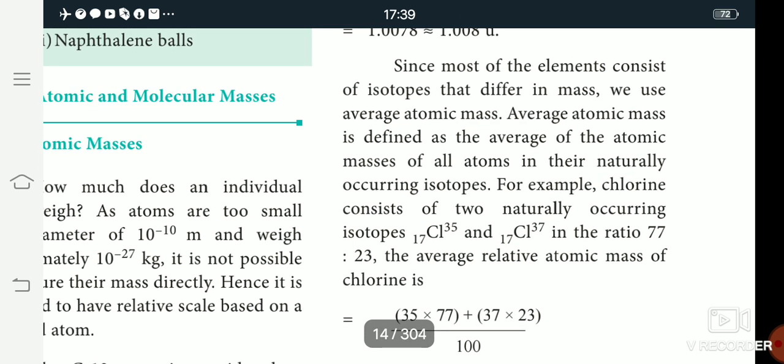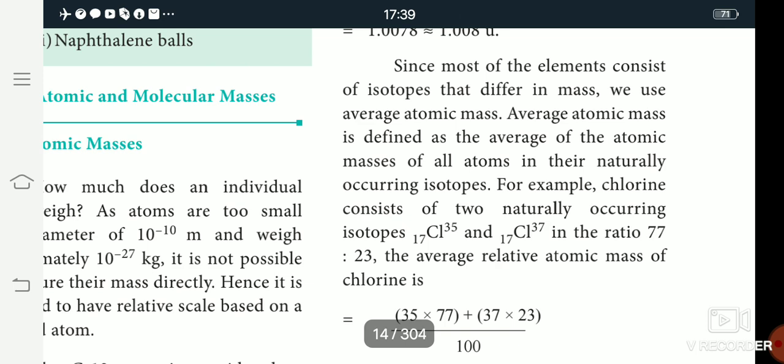For example, chlorine has the same atomic number 17, but different atomic masses, 35 and 37. The ratio of chlorine-35 is 77 and chlorine-37 is 23.